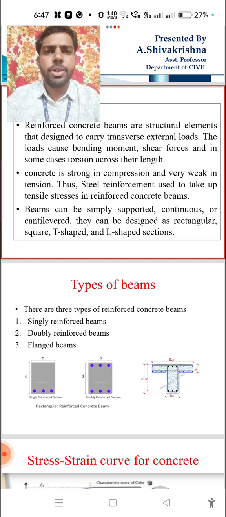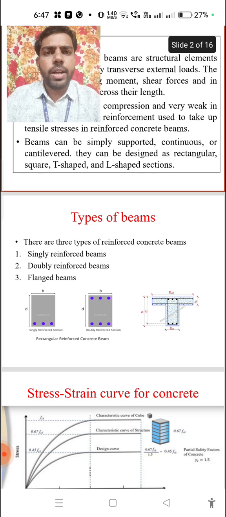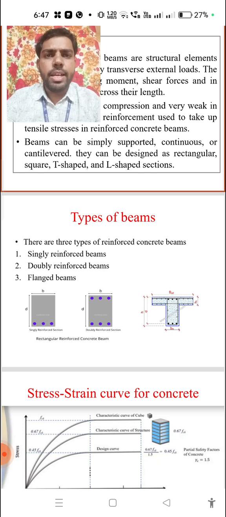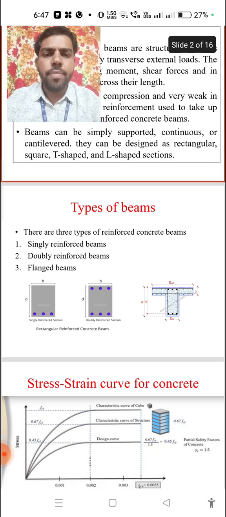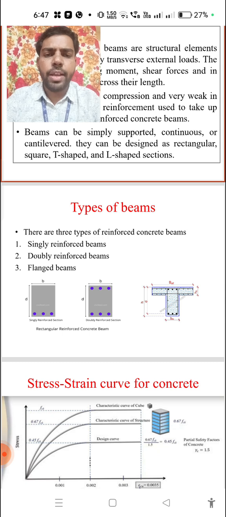In structural engineering, beams are categorized into three types. It is mainly focused on singly reinforced beams, doubly reinforced beams and flanged beams. First, coming to singly reinforced beams. What is the meaning of singly reinforced beams? In a particular beam section, when the tension reinforcement is provided on the bottom side of the beam, it is called a singly reinforced beam. Here the reinforcement is provided in one direction only, that is the bottom side of the beam only.